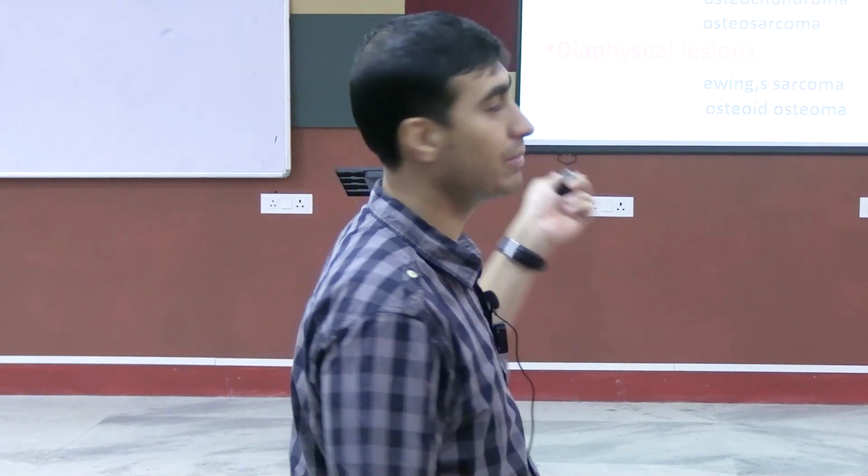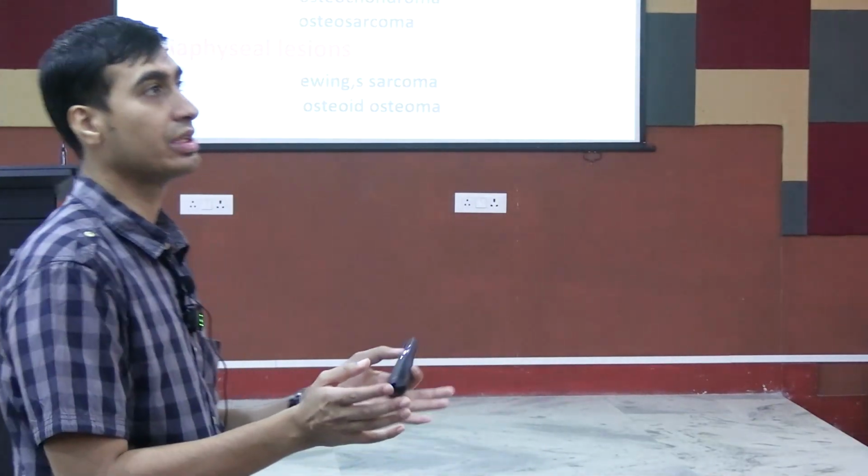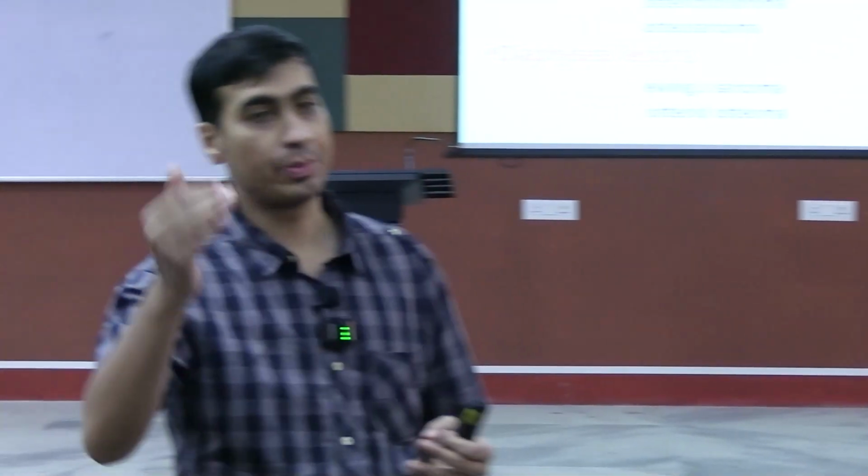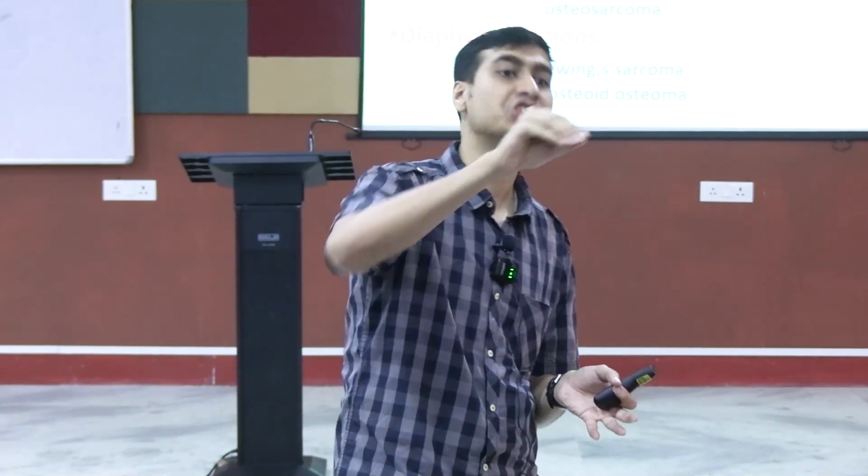But there are so many kinds of tumors. So how will you keep your diagnosis limited to that particular tumors? So here is where this type of classification comes. So you will know that, okay, this lesion is particularly seen in this epiphyseal zone. Okay, so this can be diaphysis. I am seeing a certain lesion in the diaphysis. Okay, so it can be this tumors, because these tumors are seen in the diaphysis. Okay, I am seeing some growth in the metaphysis which is not breaching the growth plate, but it is showing a lytic lesion, which is showing an expansile lytic lesion only restricted to the metaphysis. So there is some tumors that are found only in the metaphysis. So that kind of thinking will help you pin it down to a differential diagnosis.